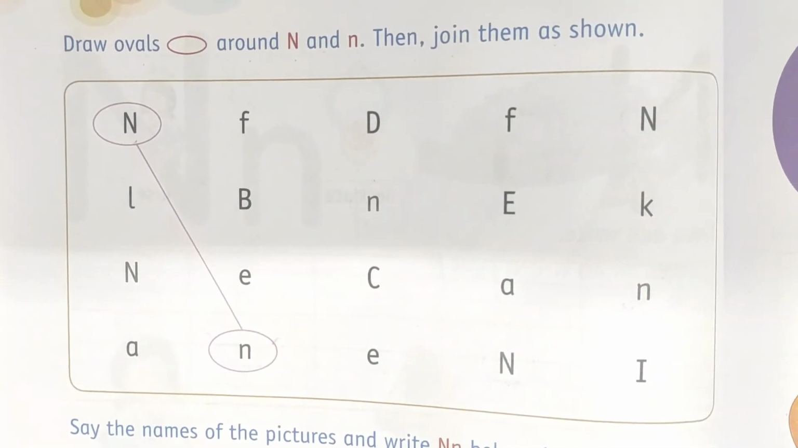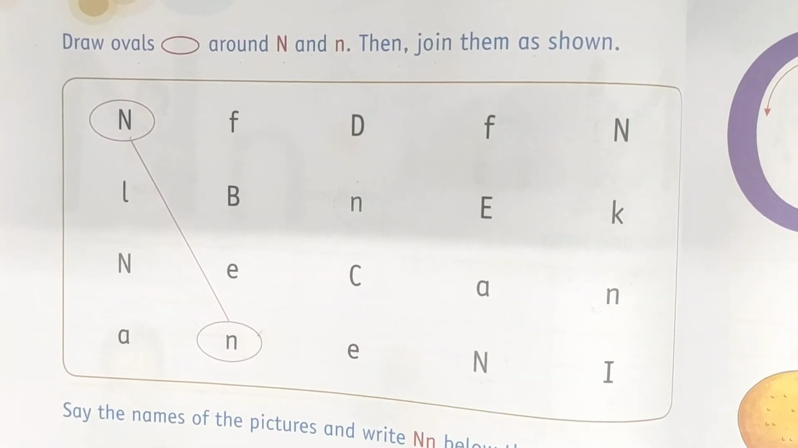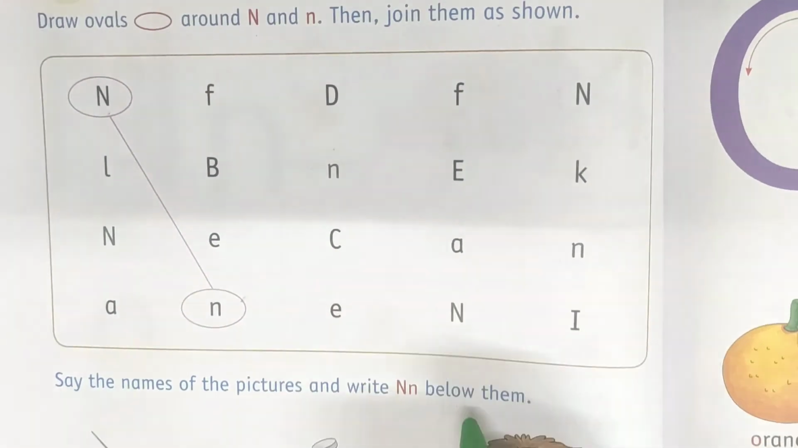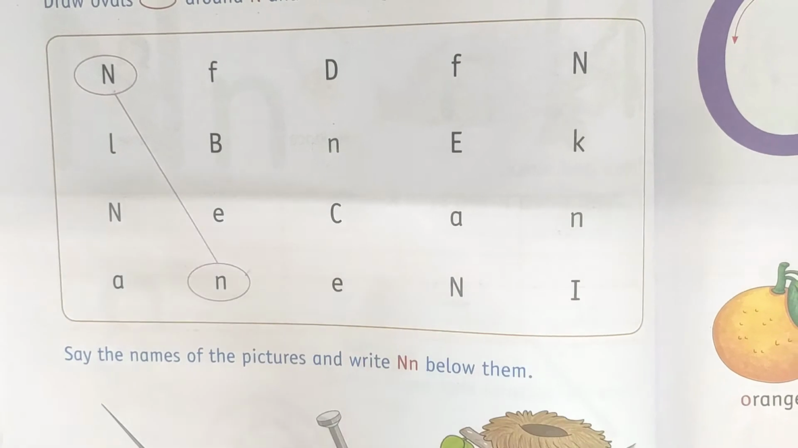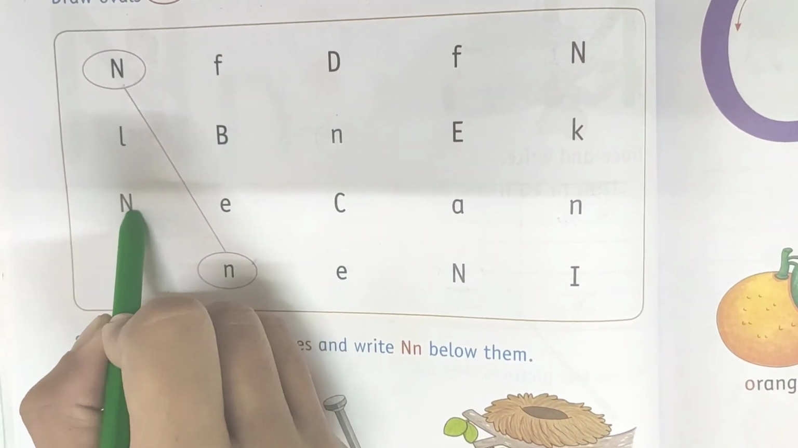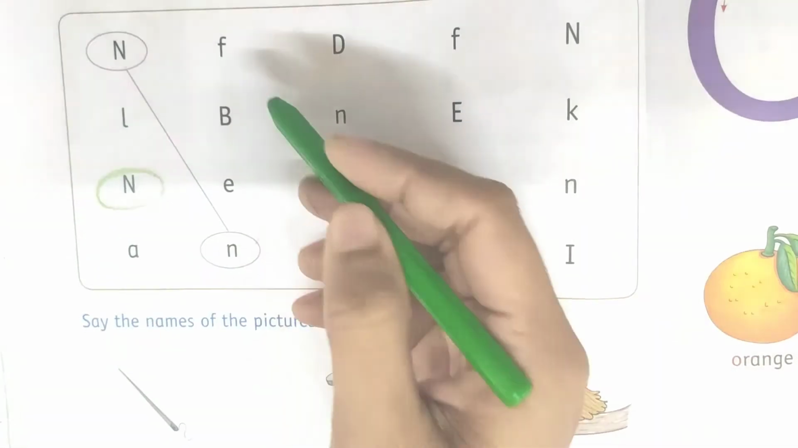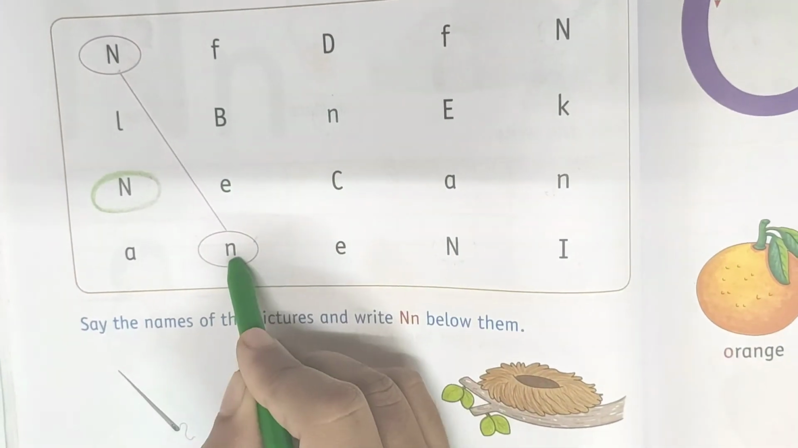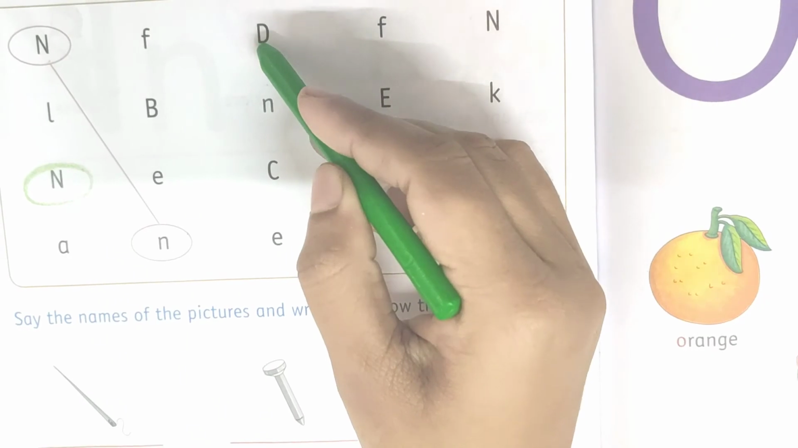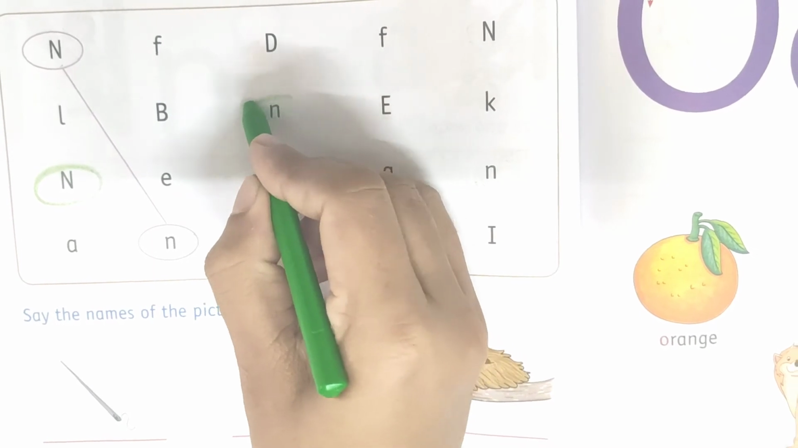In the previous classes, ma'am has taught you same activity like this. What you have to do? You have to identify the correct letter N in the box and you have to make oval. So let's start. In first row, yes, this one is capital letter N. So we will make oval like this. In second row, there is one small letter N which is already circled. Now let's check in the third row. Yes, this one is small letter N. So we will make oval.